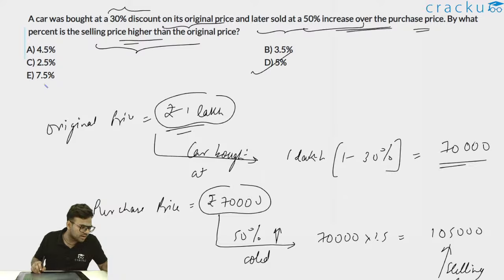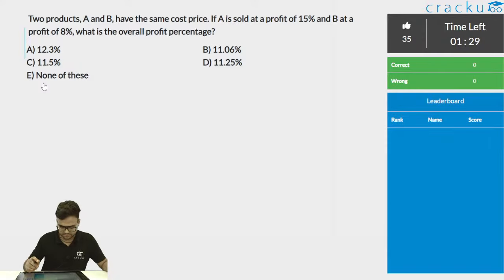Yeah, Prasad, you can do that. Assume 100, it will be very easy. And again, most of you were able to solve this question correctly, so this is very good. So let me move to the next question. Again, if you have any doubt, feel free to ask. I'll explain the entire question again. So I believe this is the last question in profit and loss, and then we'll move to, I think, interest.